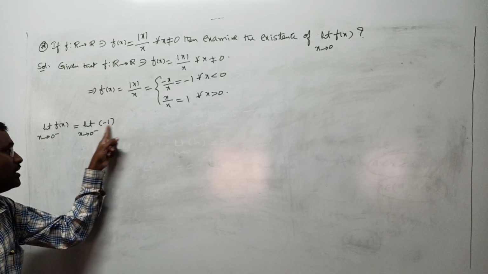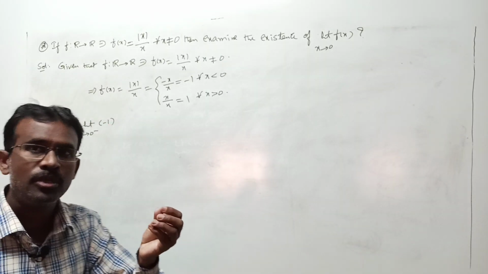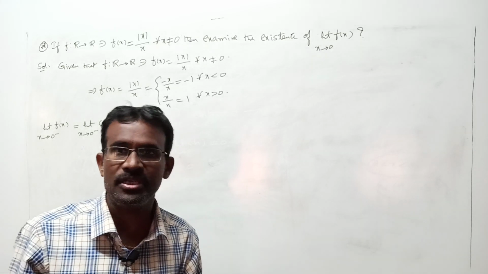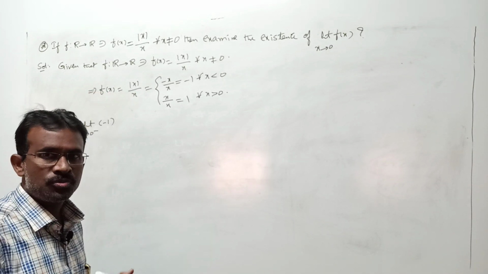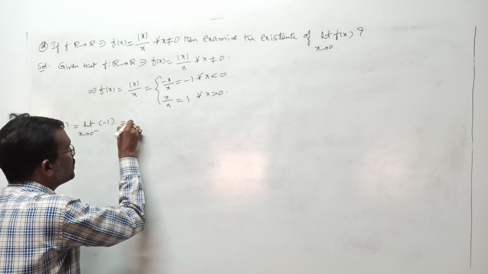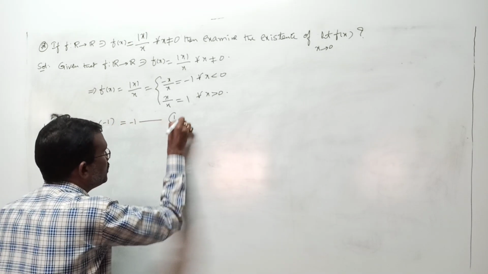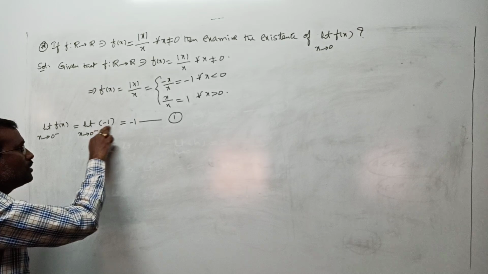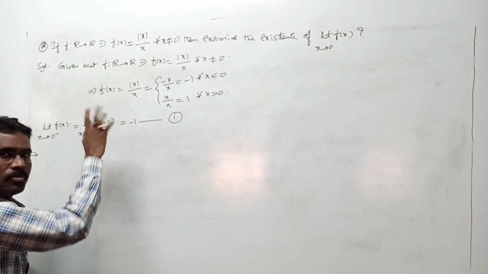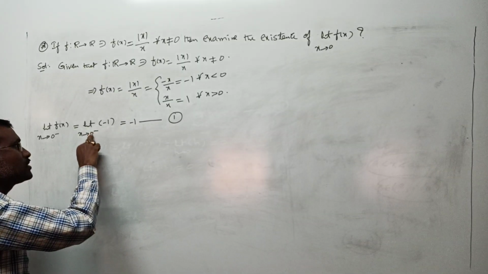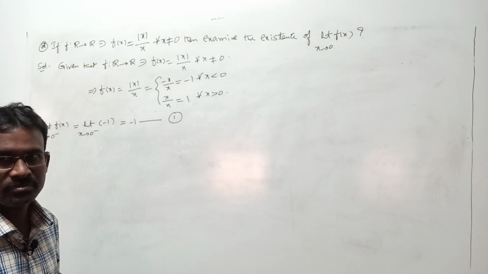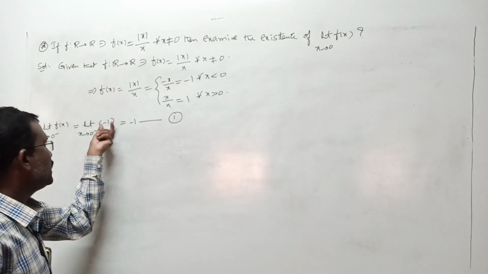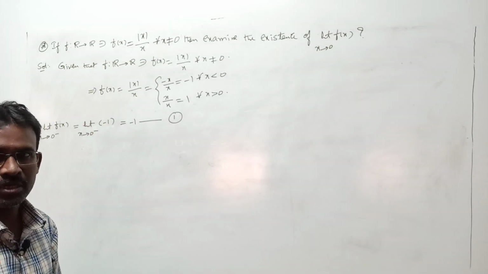If x is inside the limit, then only you can make it in terms of h, replacing x with 0 minus h and then taking h tends to 0. Here it is not required. Only if there is a constant, you can directly write that value.